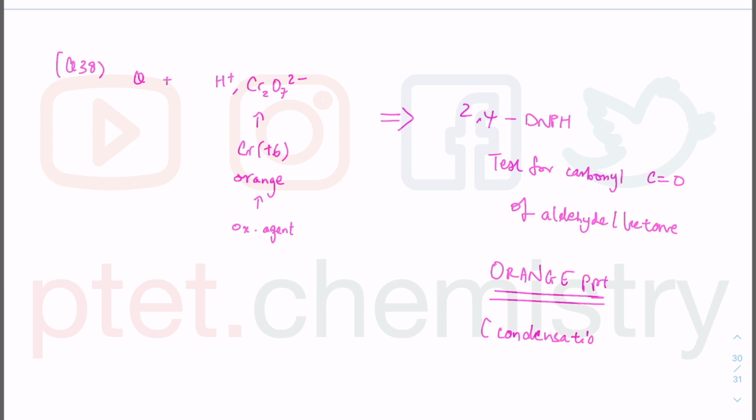So when you condense 2,4-DNPH, you will kick out H2O. You kick out the hydrogen on the amine there, and you kick out the oxygen. You will kick out water there in this classic type of condensation reaction.